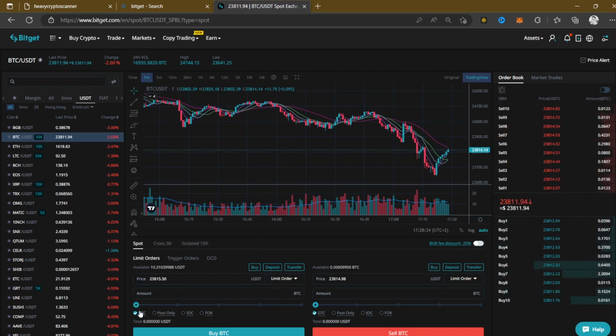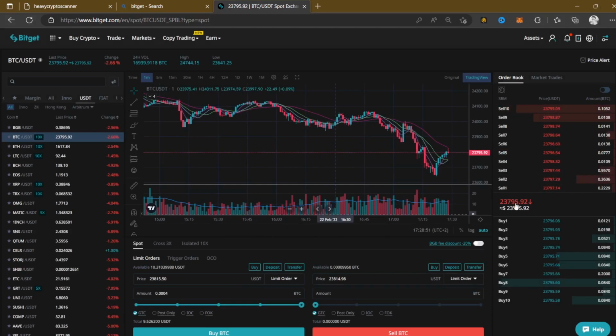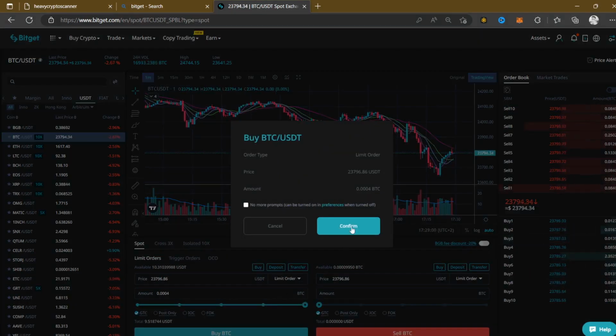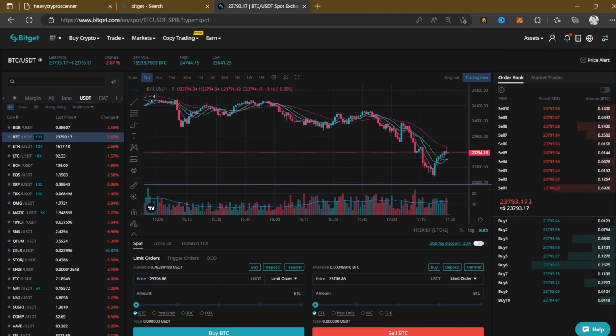Okay, and I'm going to spend all of it, 100%, and you can see the amount that I'm going to get right there. I'm going to get 0.004 BTC. Okay, and I'm going to click buy like this. This is a limit order, by the way, so let me check the price that I'm buying at. So you can see the price right here. Let me just put buy one like this, which is 796. Okay, and it's 100%, and click confirm. Boom, now you can see that our order just got executed and all that good stuff.